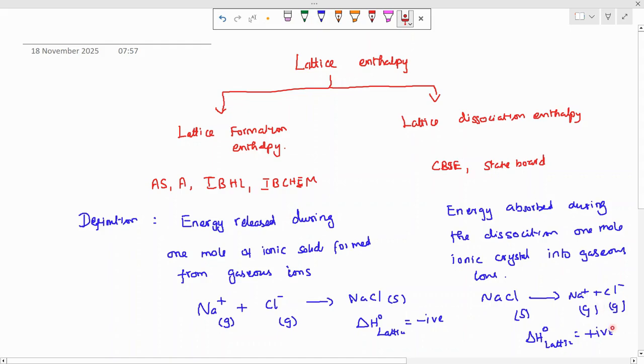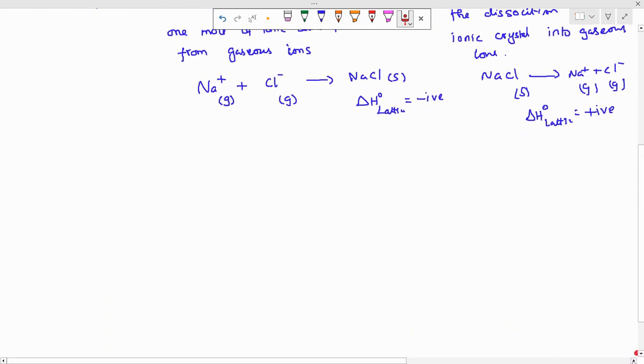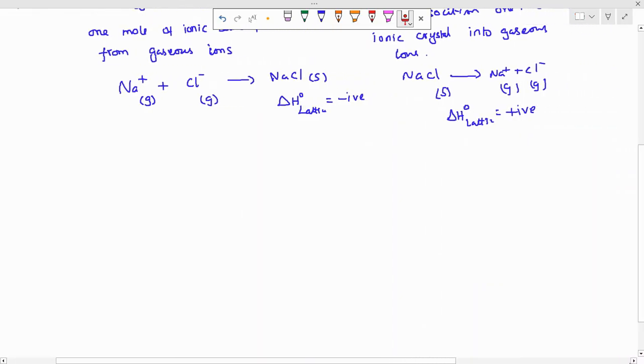I will explain the Born-Haber cycle. In the Born-Haber cycle, I will explain both cases, that is, the CBSE level as well as AS level, A level. Both cases I will explain. Don't worry, it will be very, very easy. If you have understood well, then the concept clarity will be somewhat extraordinary within you. That's why I'm explaining both in one video.